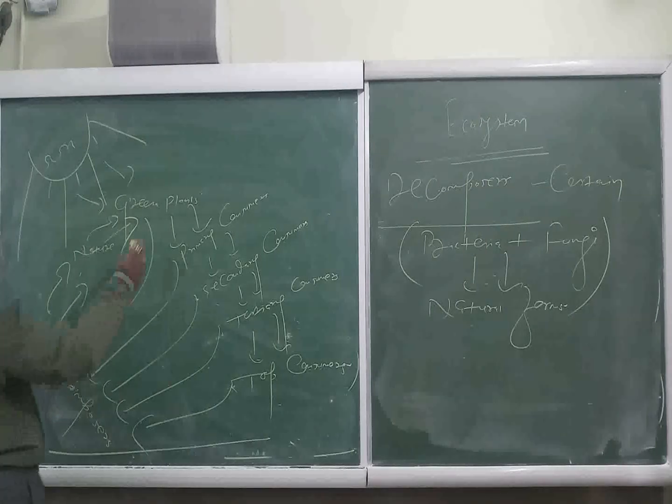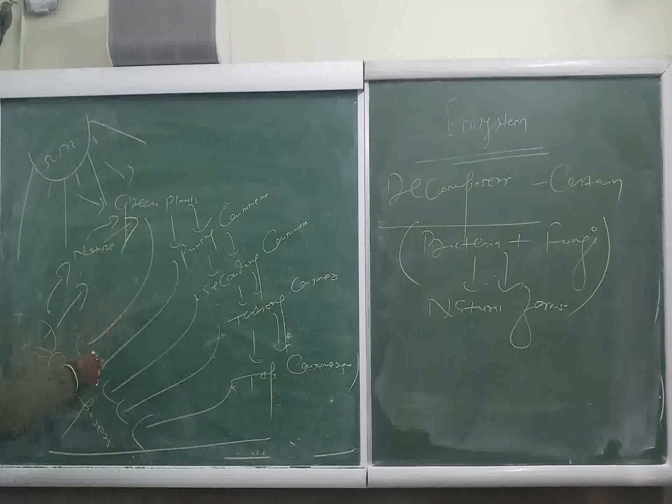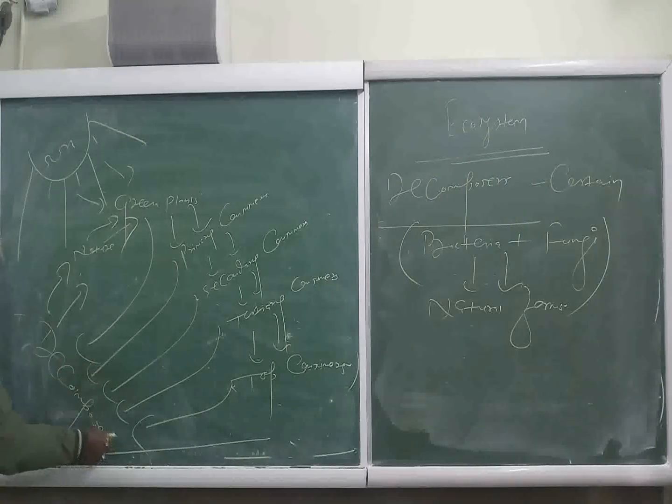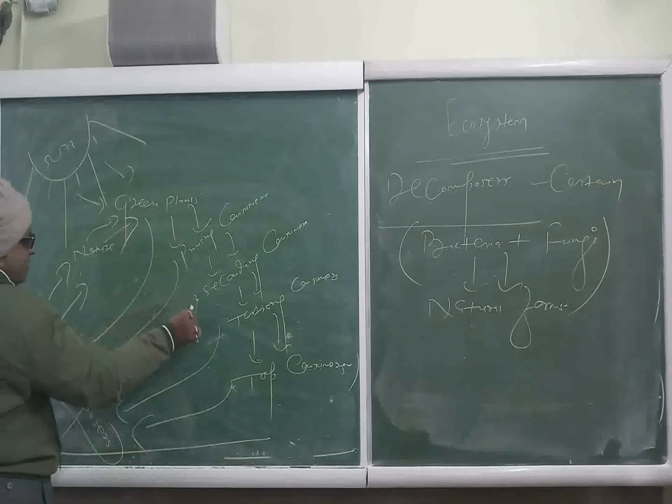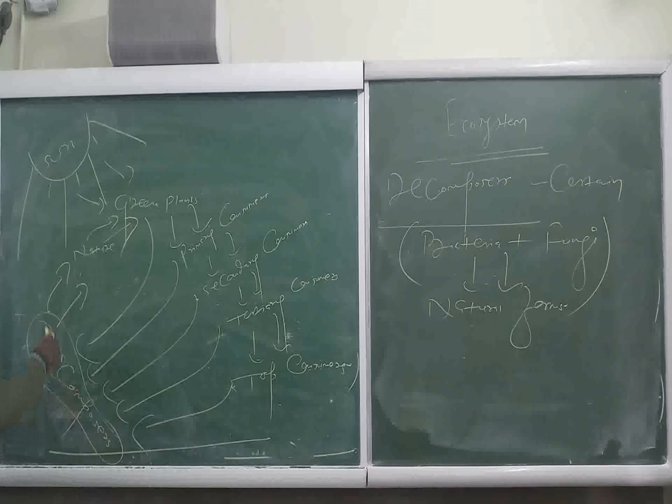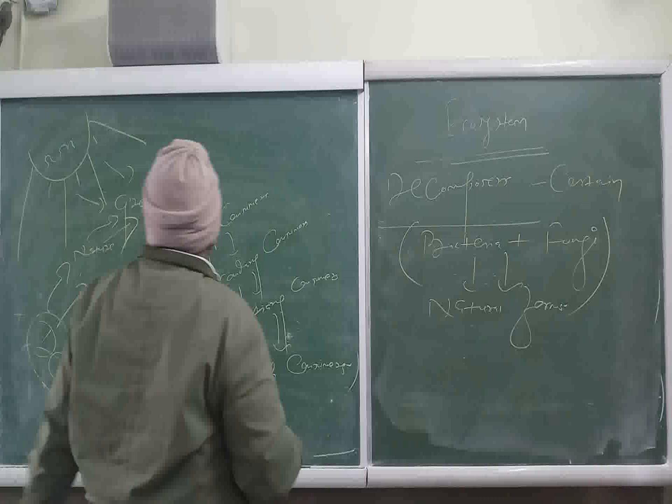After the death of the body of these living, these dead bodies are decomposed by the action of decomposers, and after the disintegration of the dead bodies of these biotic components, I mean green plants, primary consumers, secondary, tertiary and top, whatever the materials which were taken by these green plants and different classes of consumers from the nature are recycled back to the nature. In this way, recycling of material takes place.